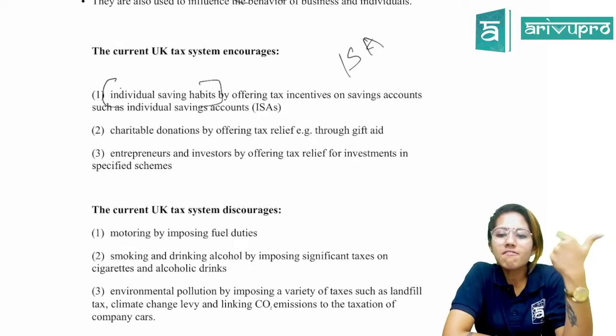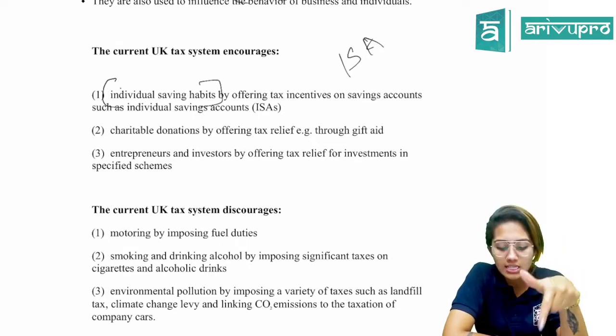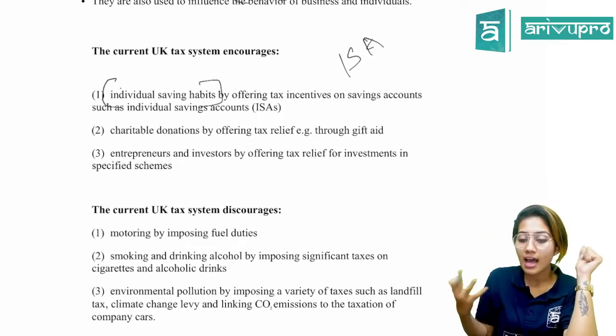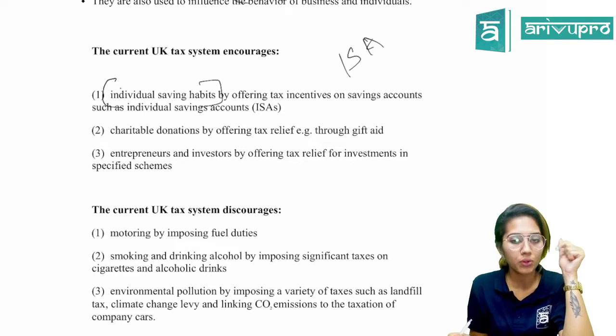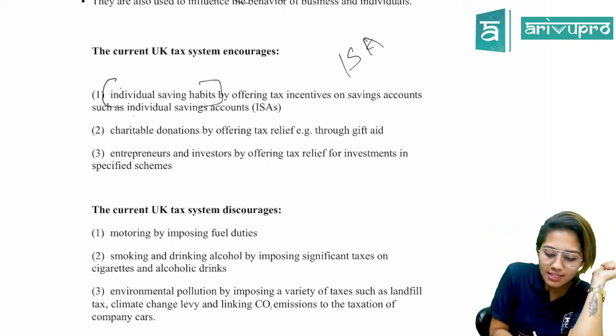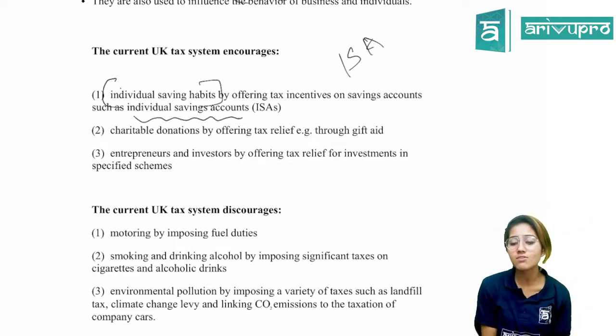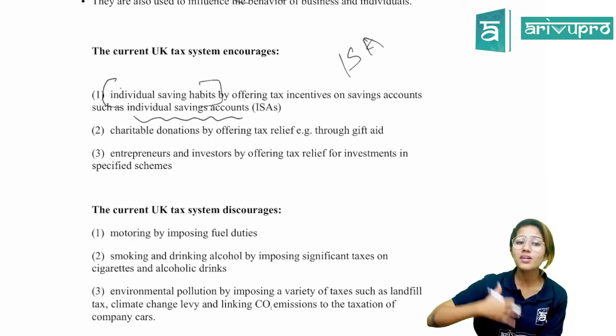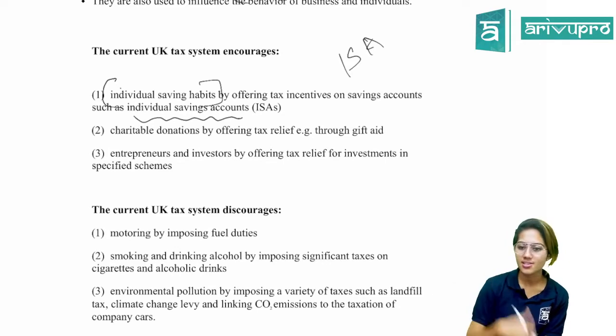So you know that all of us have invested in savings accounts. Any kind of investments or savings that we do is done in a savings account. In order to encourage such saving habits among the public in the UK, they have given certain tax related incentives when it comes to investing in an individual savings account. When you invest your money in a bank account, you get interest. That is savings income.